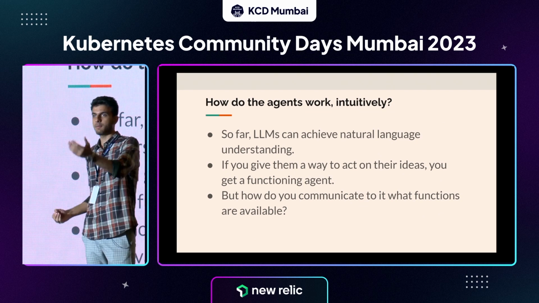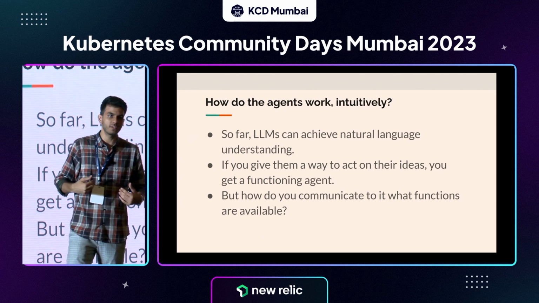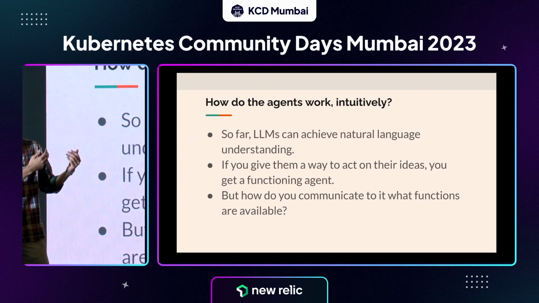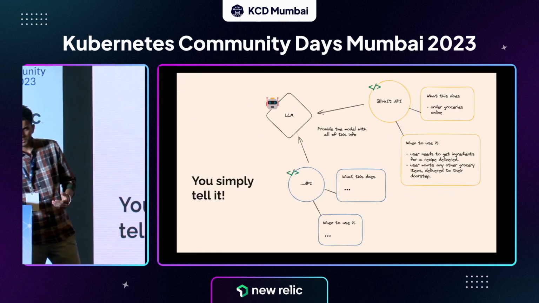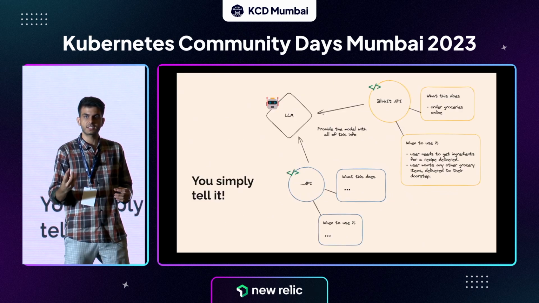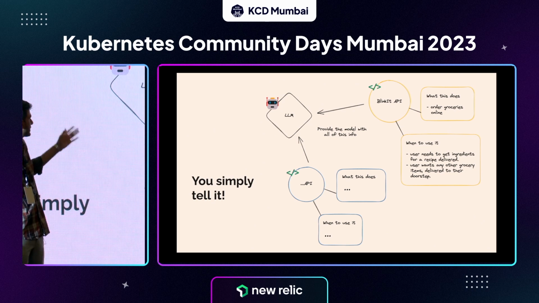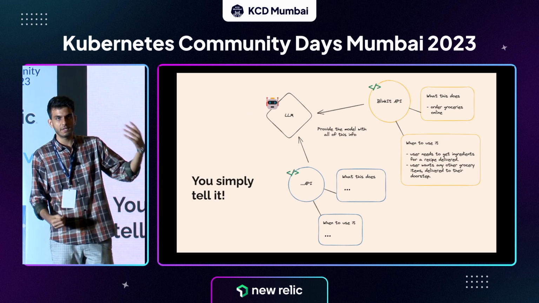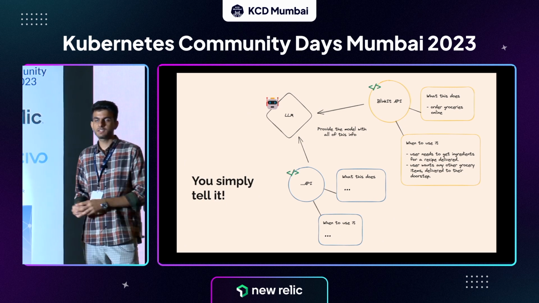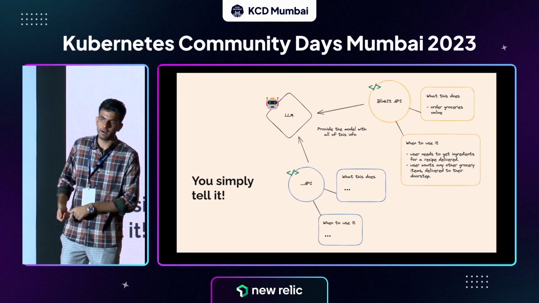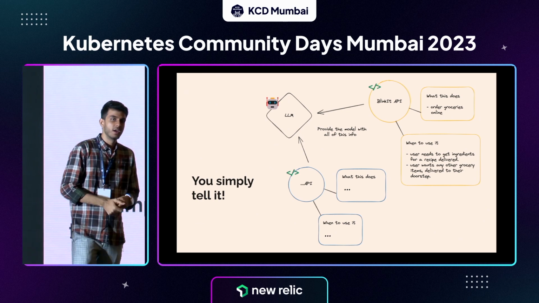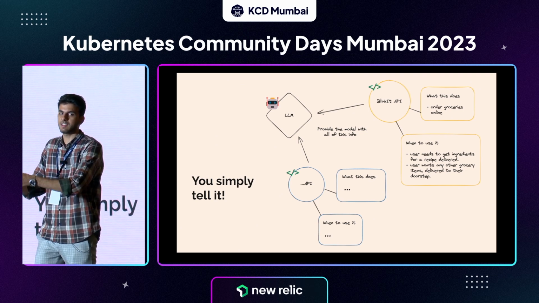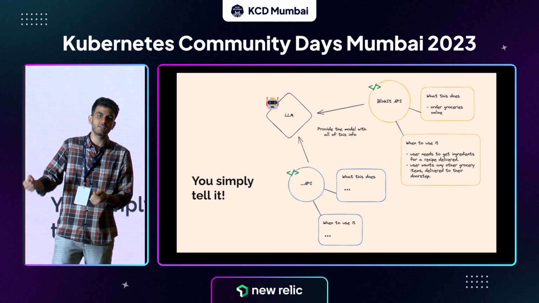For example, you as a developer, when you work with certain APIs, you have knowledge of these APIs and you work with them. But how do you make the same happen with something like an LLM? You simply tell it, because since it's a language model, it can understand your language. So let's take this example of a Blinkit API. If I have an LLM, it can be GPT-4, it can be some other LLM, and I have a certain set of APIs, let's say a Blinkit API or calculator API and some other APIs. How do I make sure that my LLM knows that it has these APIs available at its disposal and can make use of them whenever the need arises?